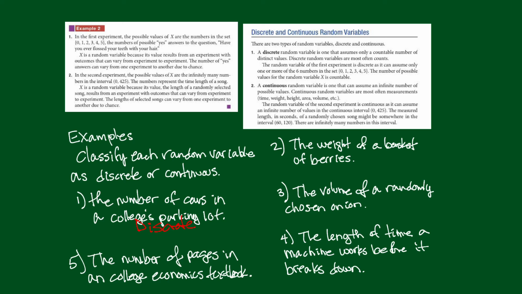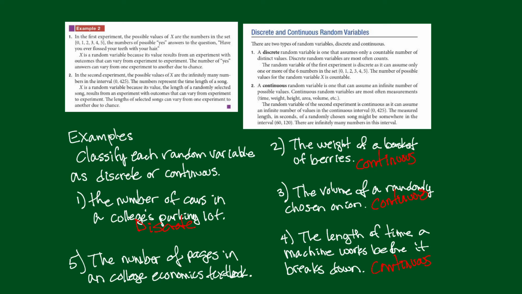And number 2, well, number 2 is up here. All right, so the weight of a basket of berries. So are we counting or are we measuring? Well, I think we're measuring here, so I'm going to say this is continuous. And the third one, the volume. As soon as I see volume, I know I'm measuring something. So it's the volume of a randomly selected onion. So I'm going to say that's continuous. And 4, the length of time. All right, the length of time. Now, time's continuous, we believe, so I'm going to say that's continuous.